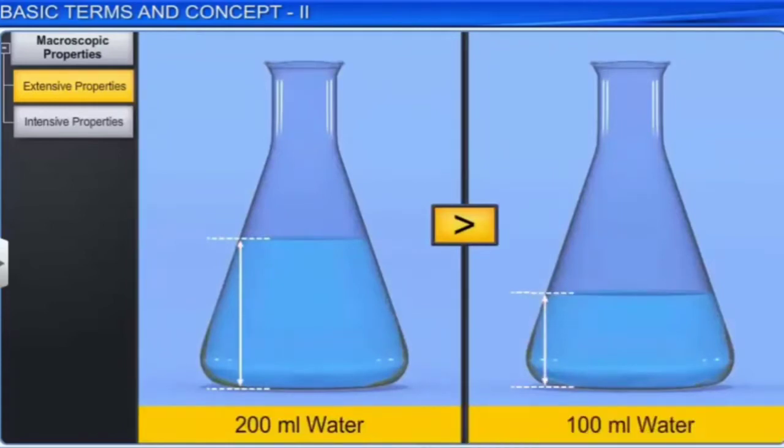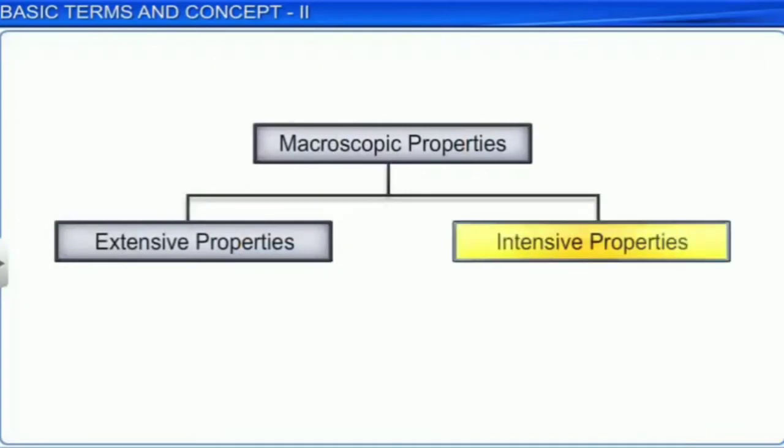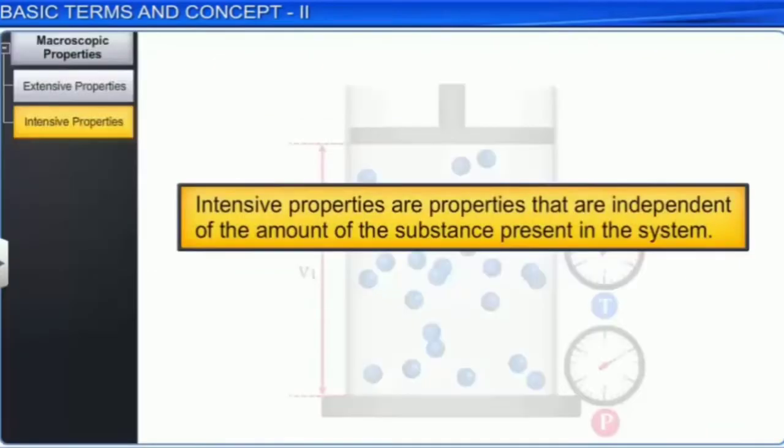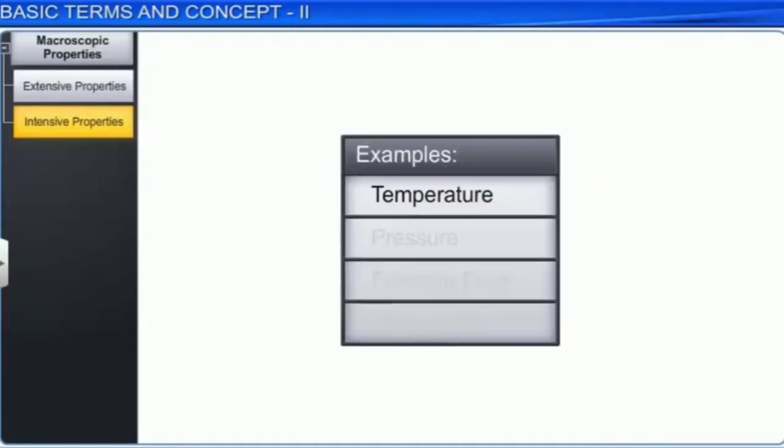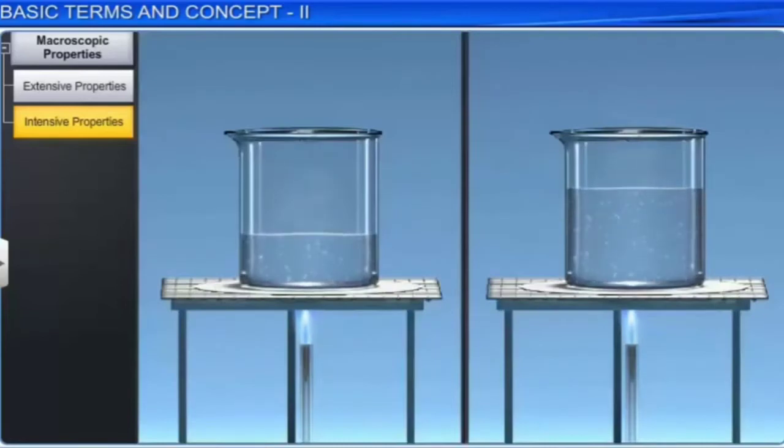Second one, intensive properties. These are properties whose value is independent of the amount of substance present in the system. Example, temperature, pressure, freezing point, boiling point, etc. For example, the boiling point of water is 100 degrees Celsius, whatever the amount of water taken in the container.